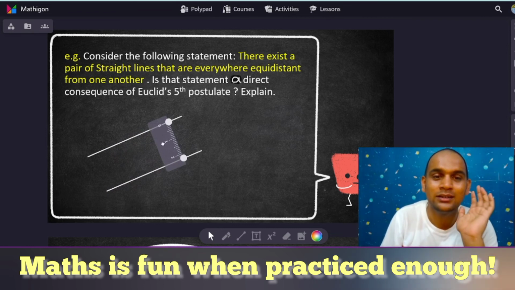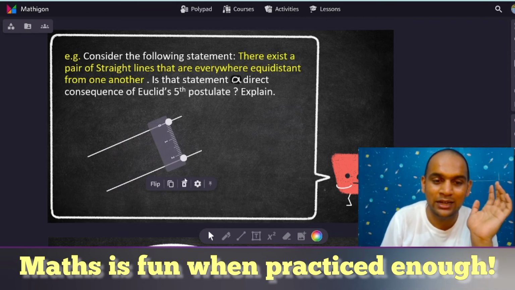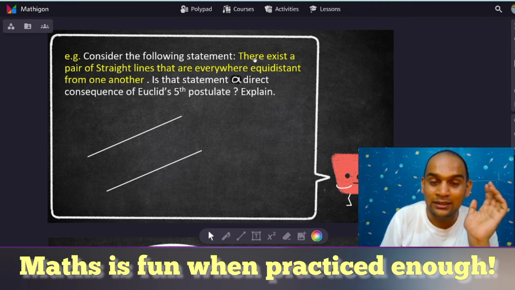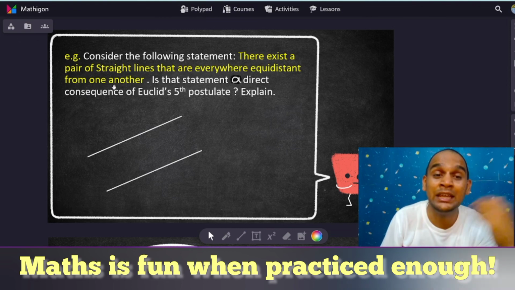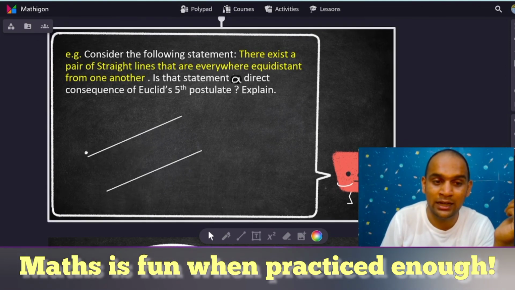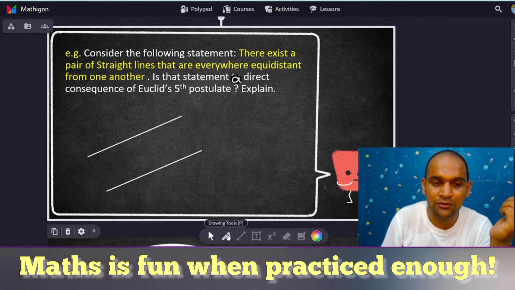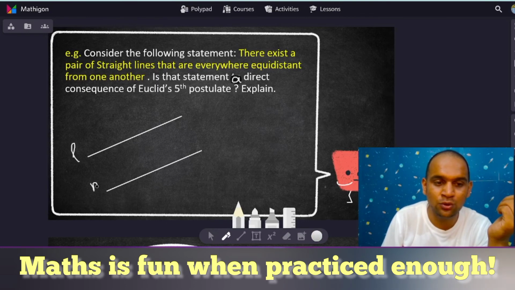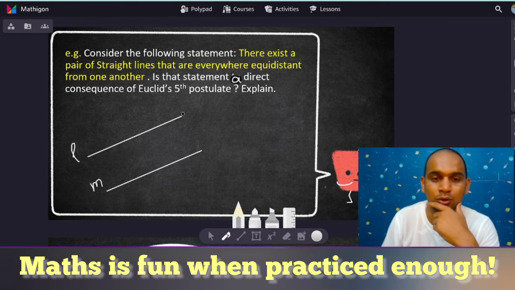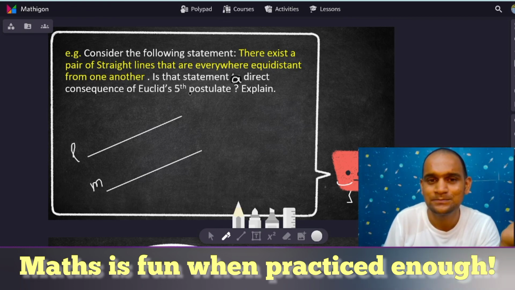And that is what this particular statement says. There exists a pair of straight lines that are everywhere equidistant from one another. That means if you find the distance from line L to line M, it will be the same throughout. So is that statement a direct consequence of Euclid's fifth postulate? Yes, obviously it's a direct consequence.